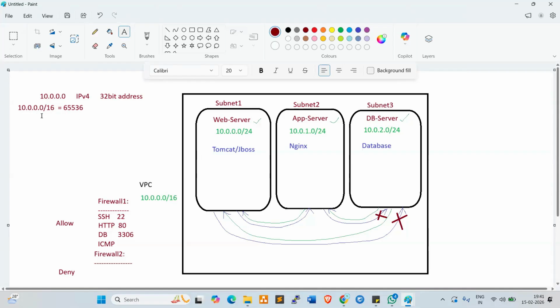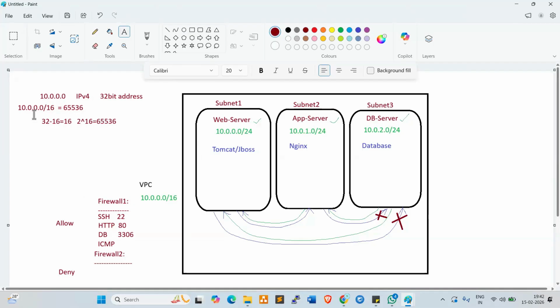Here 32 is the 32 bits of IPv4, minus 16 equals 16. Now we calculate 2 to the power of 16. You can calculate that, 2 into 2 into 2 into 2, like that, equal to 65,536.